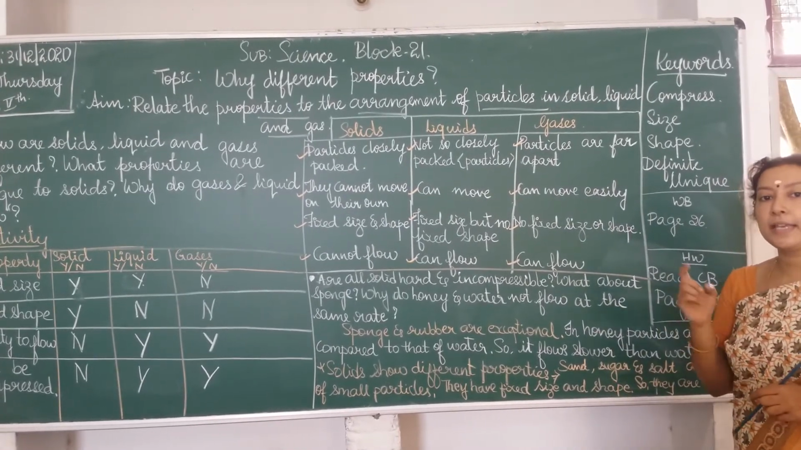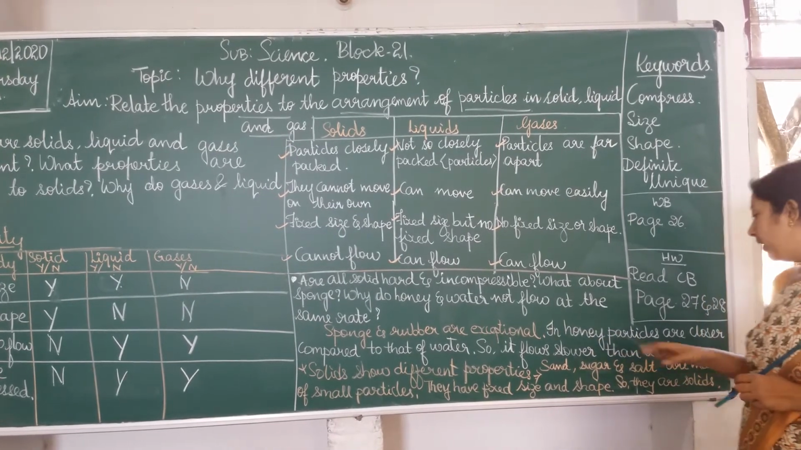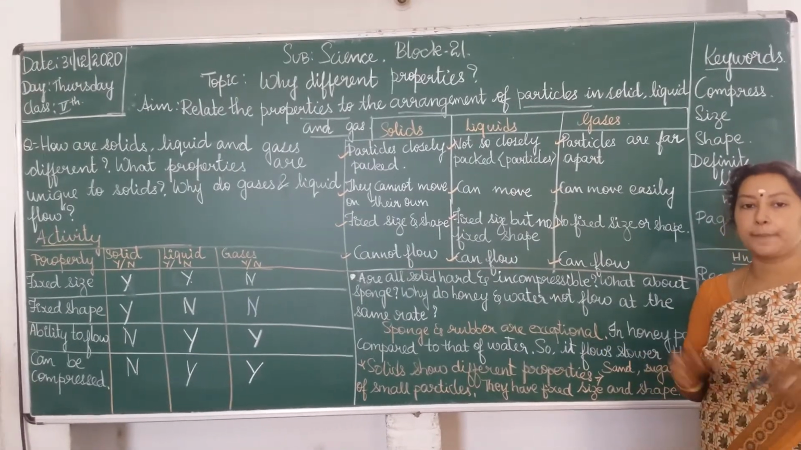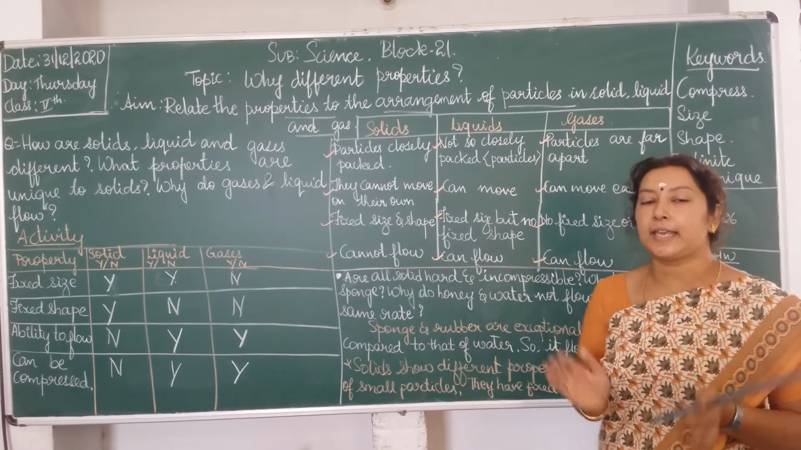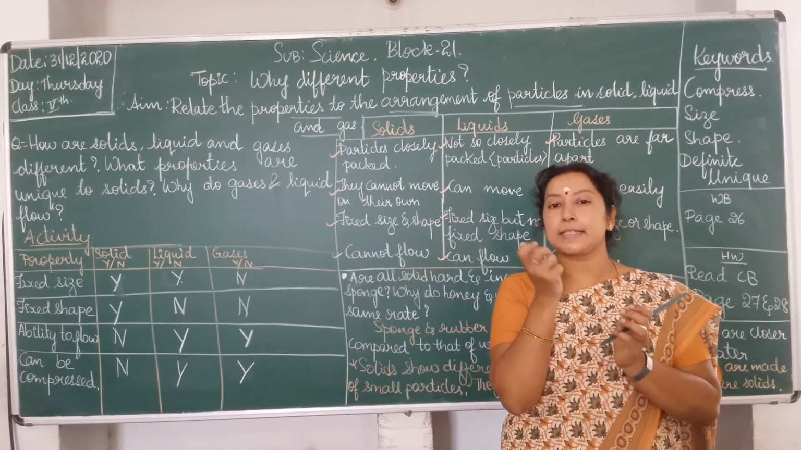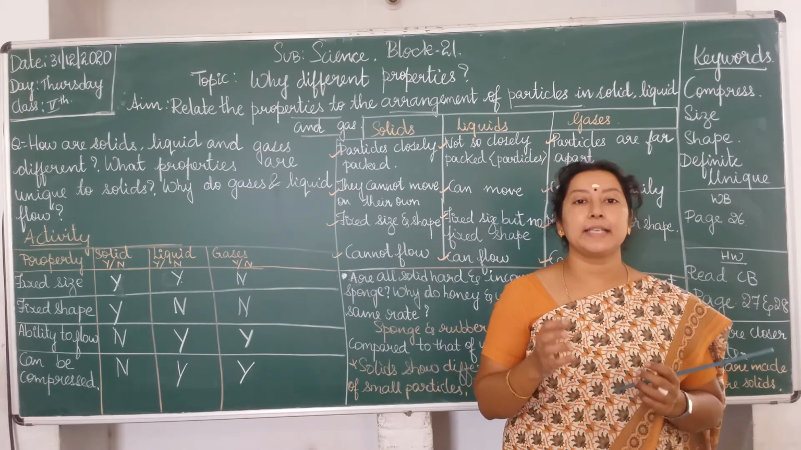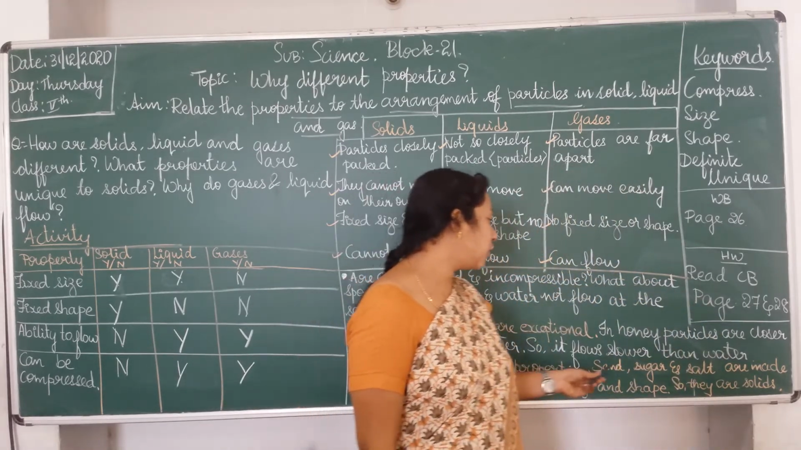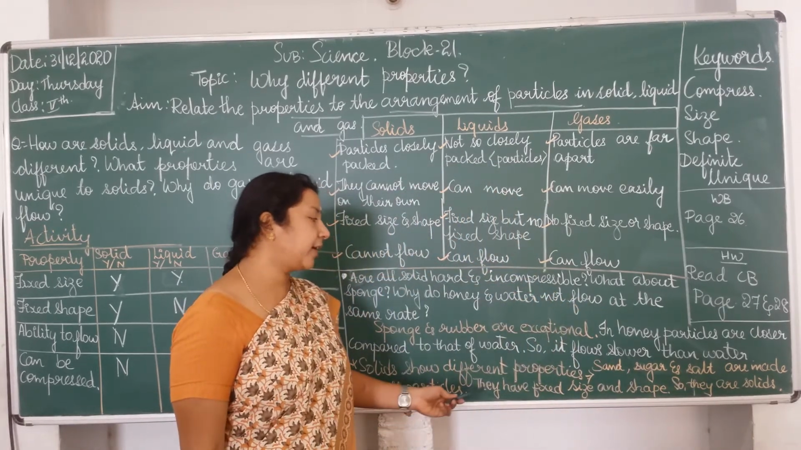When we are considering honey and water, in honey the particles are not that close when compared to water. The particles are more closely arranged in case of honey. So, it is like a semi-liquid. That is, it cannot flow easily like water. The particles in honey are a little more closely arranged, so it flows slower than water. So, solids show different properties.